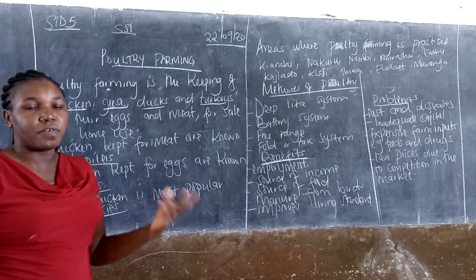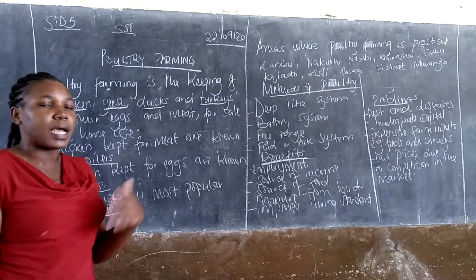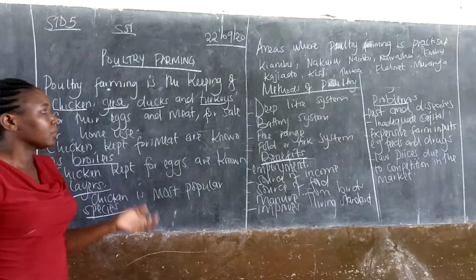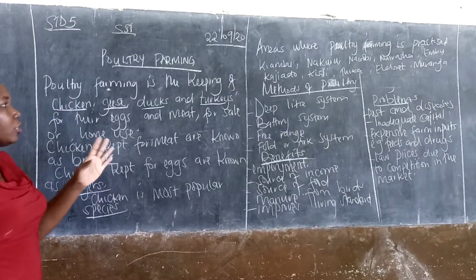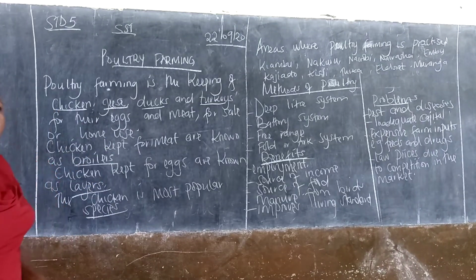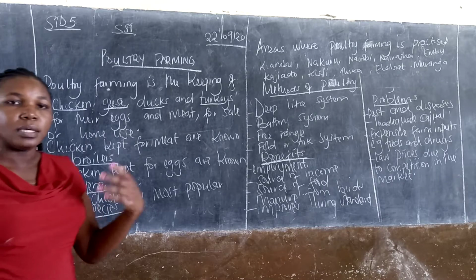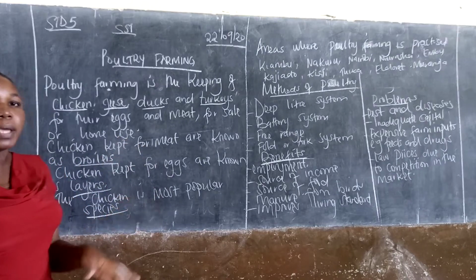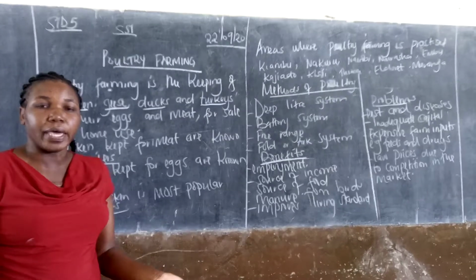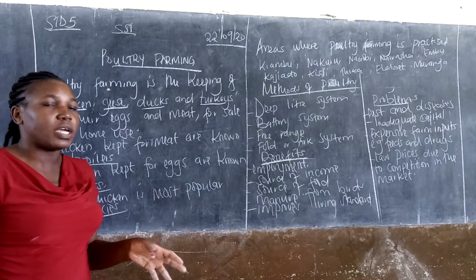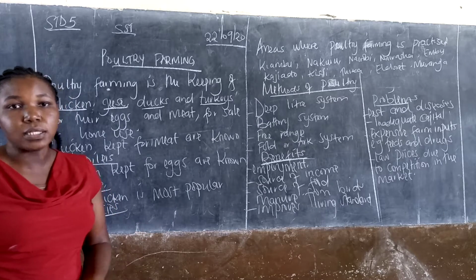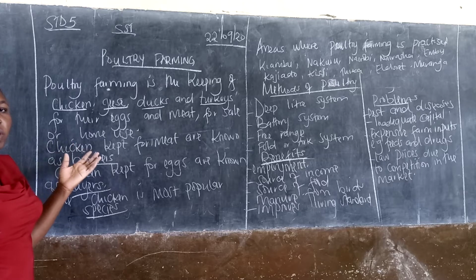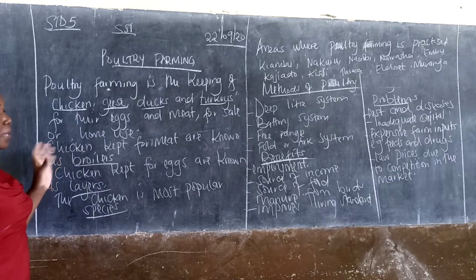That is why I'm saying poultry farming is the keeping of chicken, geese, turkeys, and ducks, mainly for eggs and meat, either to sell or to use at home.